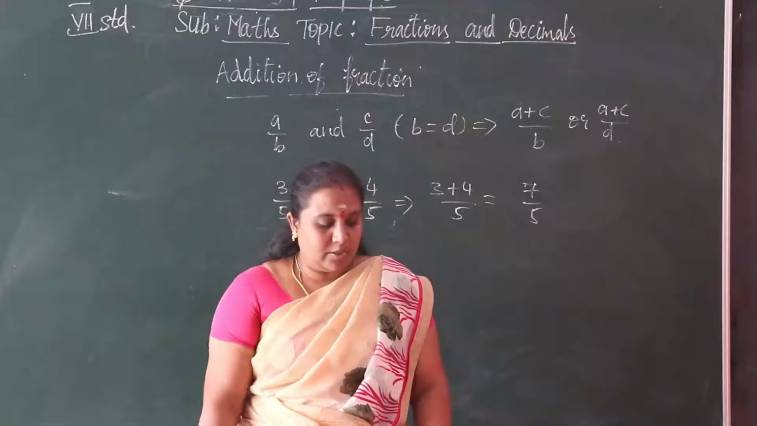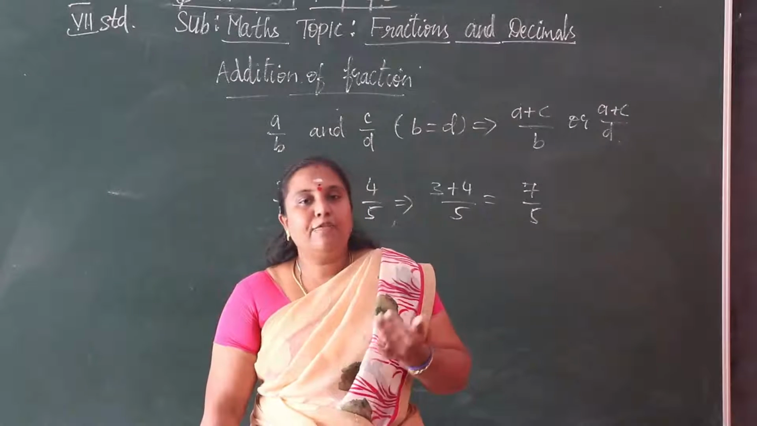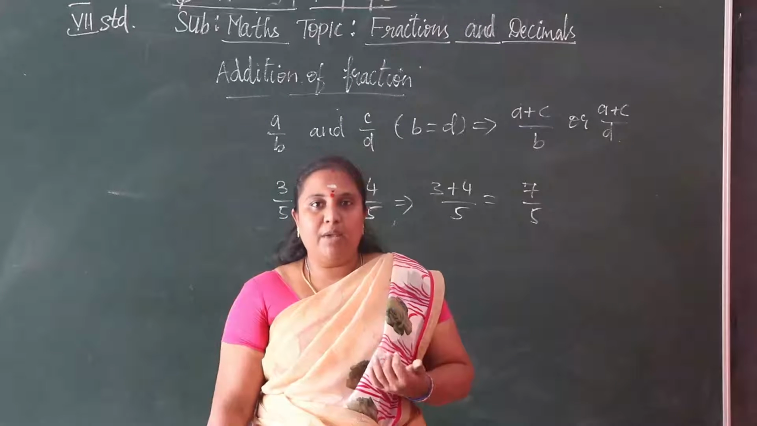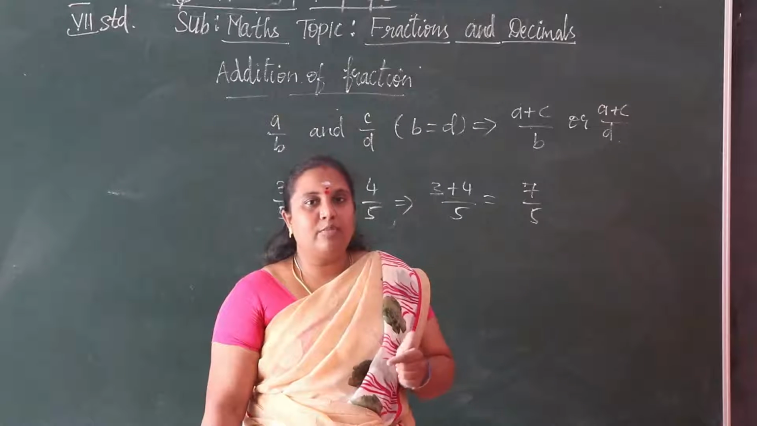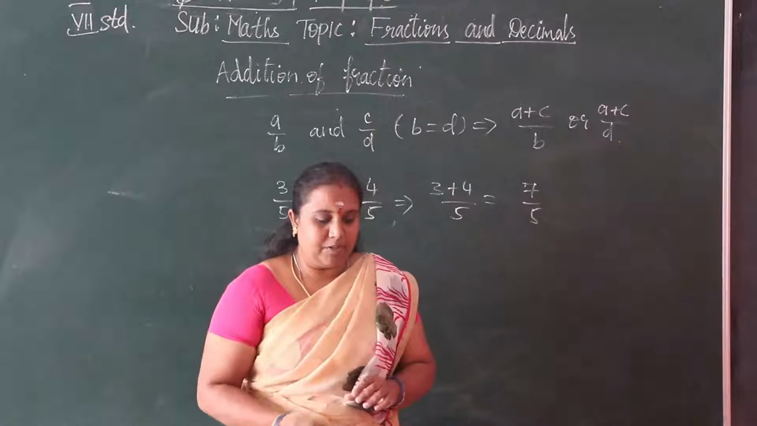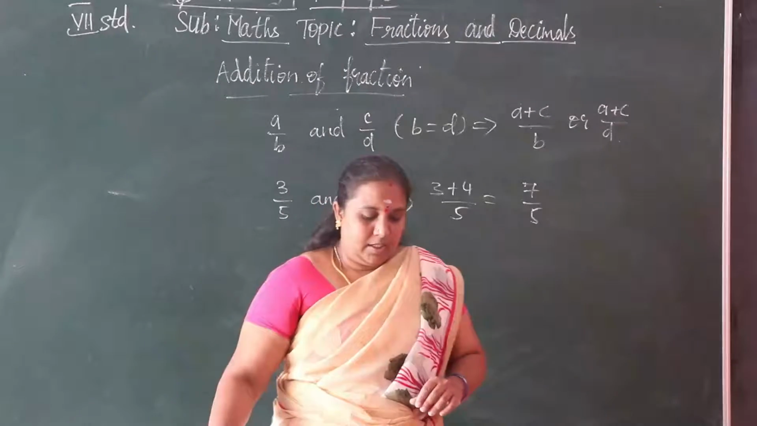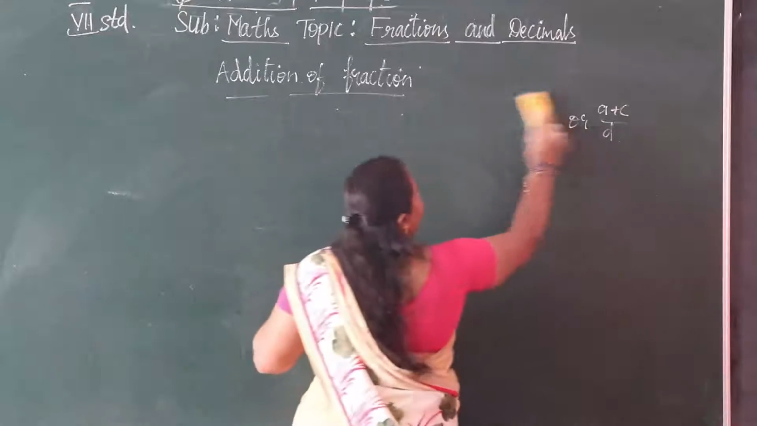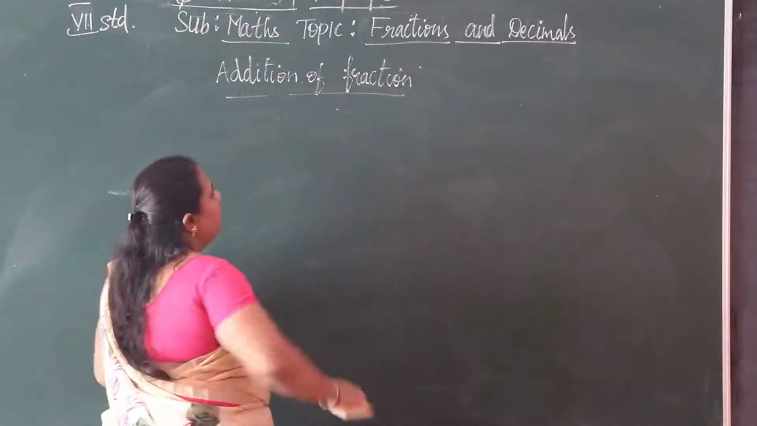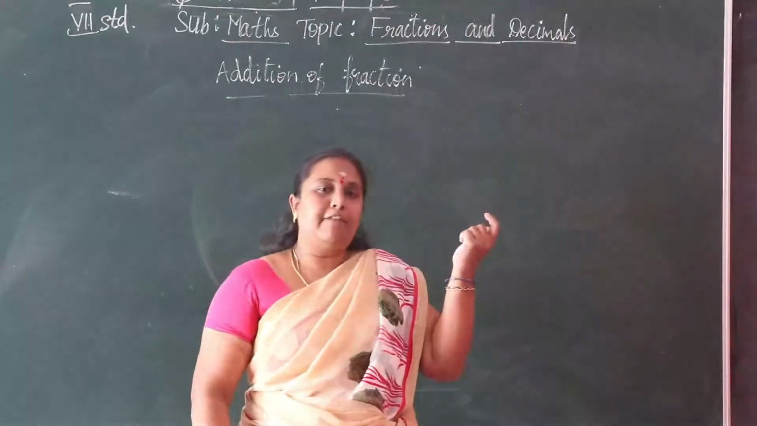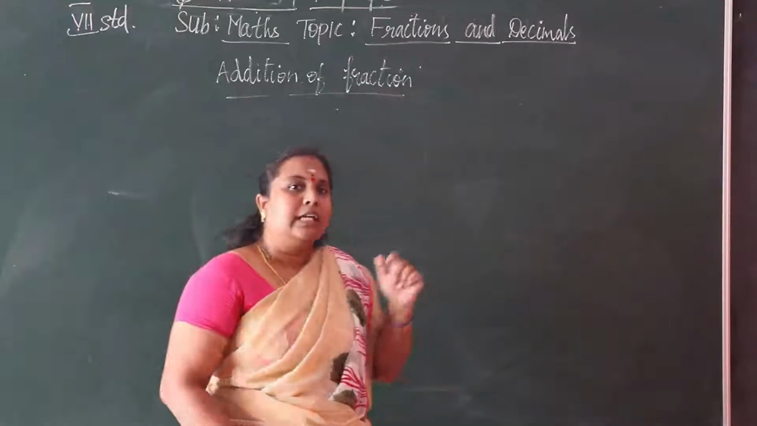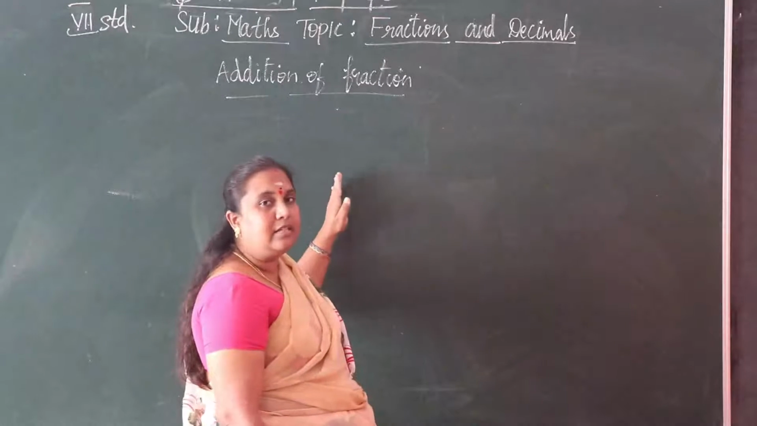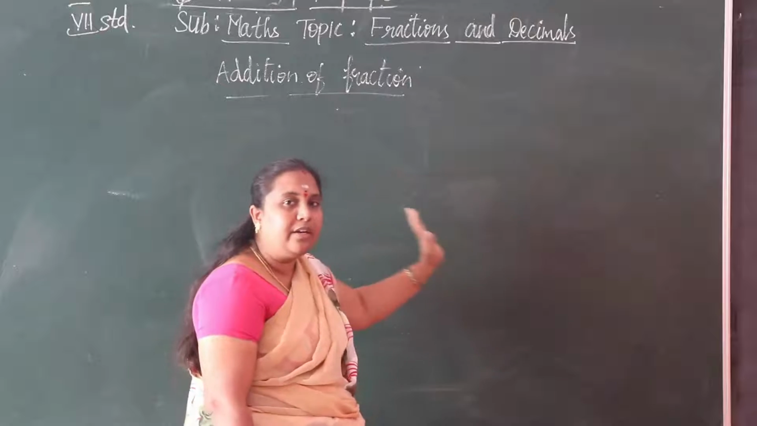Then we move on to different denominators. If we have different denominators, what can we do? First, we want to make the denominators the same, so find the LCM of the given denominators. I will give you the alphabets in your notes. So a by b and c by d, as I told you, when the denominators are the same, b equal to d, you can write it once.